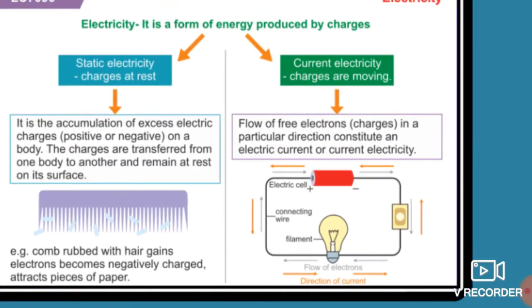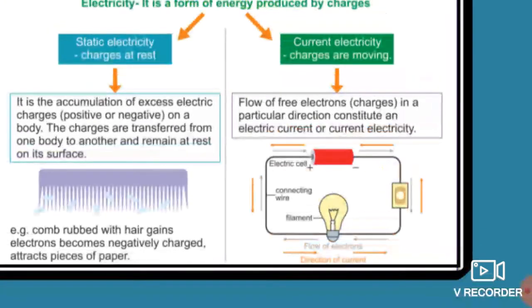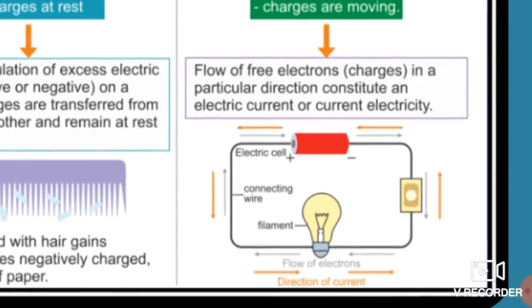Now the current electricity. What is the relationship between these charges and current electricity? See students, the flow of free electrons, or the charges, in a particular direction constitutes an electric current, or current electricity. Whenever these electrons flow in a particular direction, at that time they constitute an electric current. See students here, this is the direction of flow.